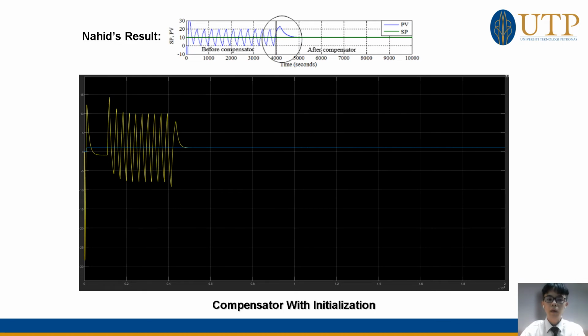To solve this problem, as mentioned before, the output of the compensator requires initialization by using the average steady-state value of the PID controller output before the compensator starts working. Therefore, the result here shows the process output response curve without the huge oscillations after the initialization by adding the gain block after the compensator.